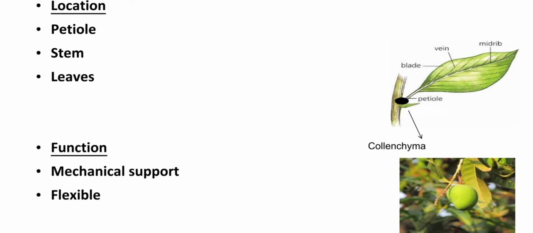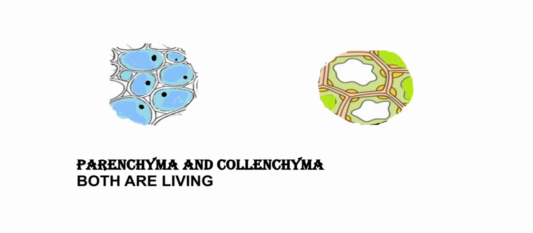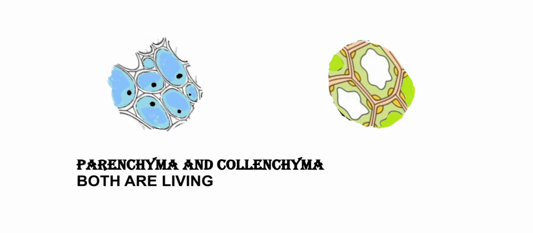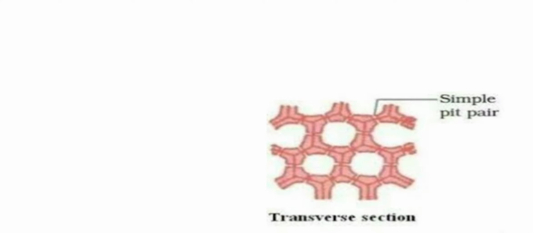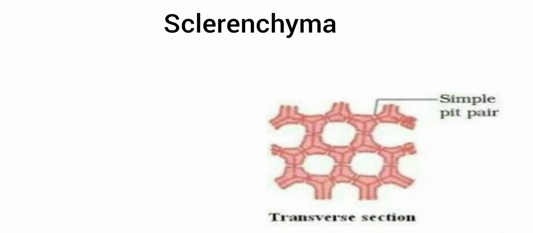Right, so we have one thing common. They also help in photosynthesis. We have one thing really common between parenchyma and collenchyma, that means they both are living cells. Right, now we are going to learn about a dead cell which is called the sclerenchyma.